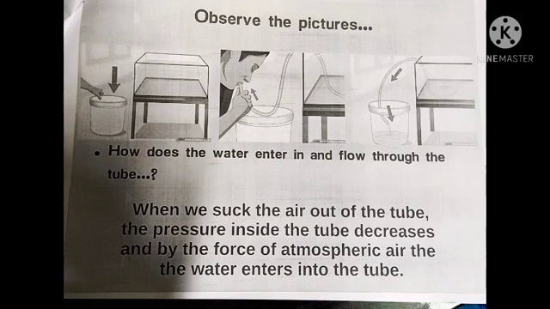If the two vessels are placed at the same level, does the water flow down? No. Then why does the water enter the tube? If we suck the air out of the tube with our mouth and place it in the small vessel, due to the change in the atmospheric pressure, water enters into the tube.